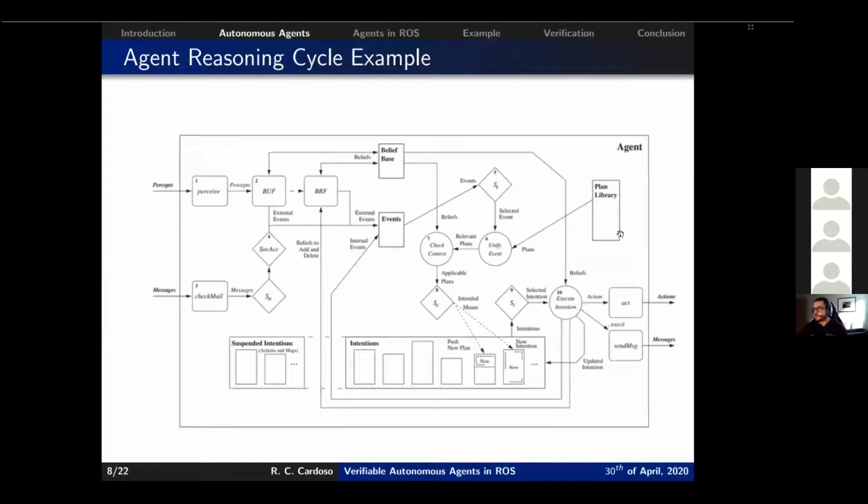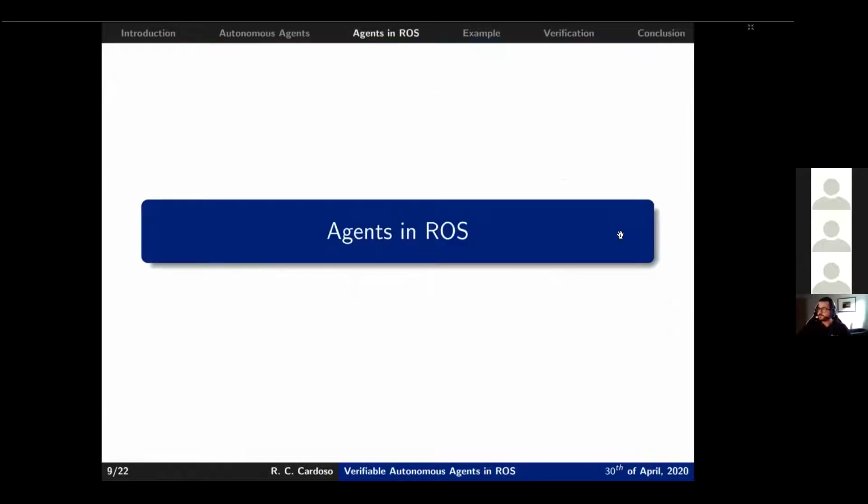So here's that example of the reasoning cycle. As you can see, it's very complex. So I'm not going to go into detail on what exactly is going on here, but I wanted to show it to you just so we have an idea of what a reasoning cycle looks like. And also because sometimes if you just look at the agent program, especially if it's a simple example, you may think, oh, but it's just a bunch of if and else statements. Well, the code may look like that, but there is actually a lot going on behind the scenes of the agent. So now I'll talk about the interface itself.